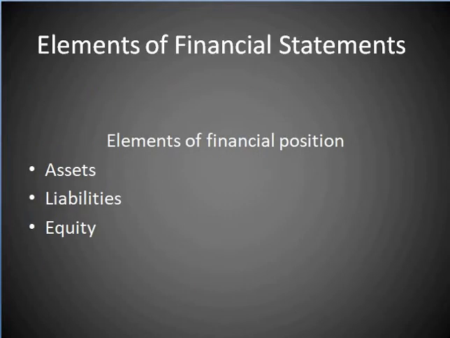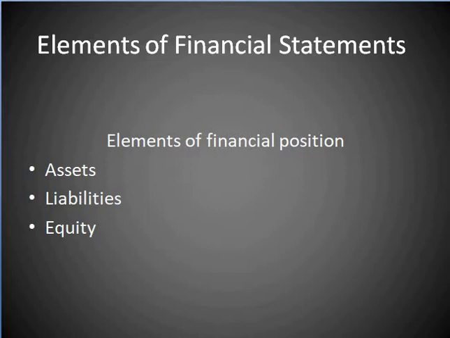So, first one is elements of financial statement. There are 3 basic elements of asset, liability, and equity, and income and expense. 5 elements. So we will discuss one by one. In this lecture, we will cover only assets and measurement of assets.